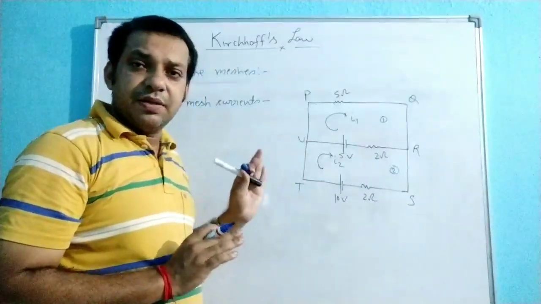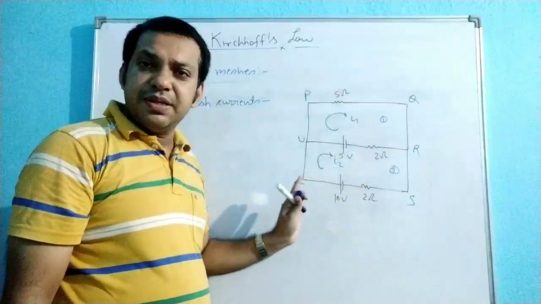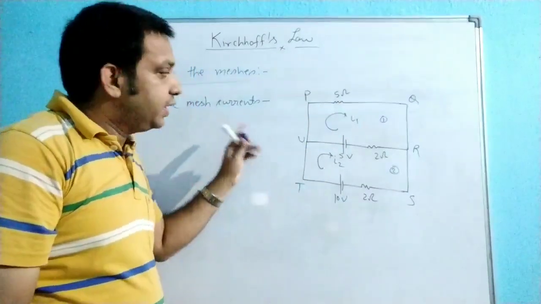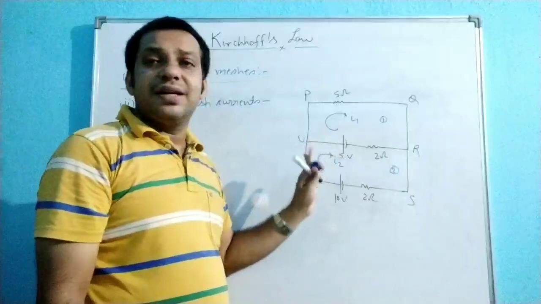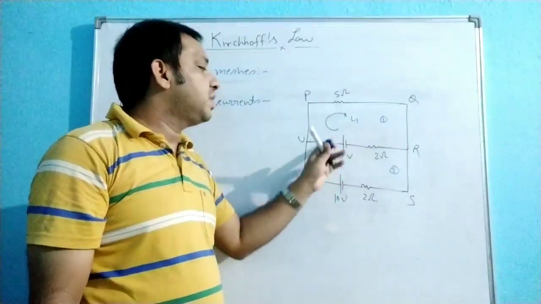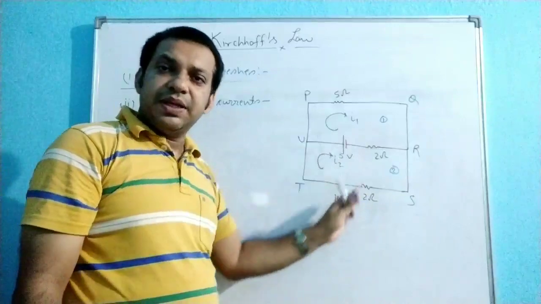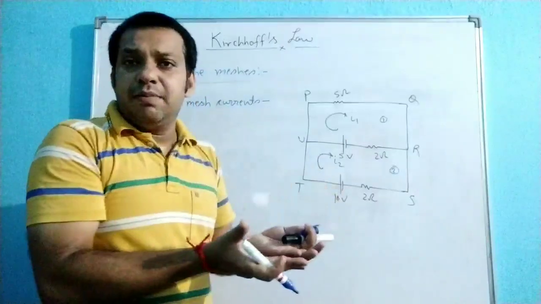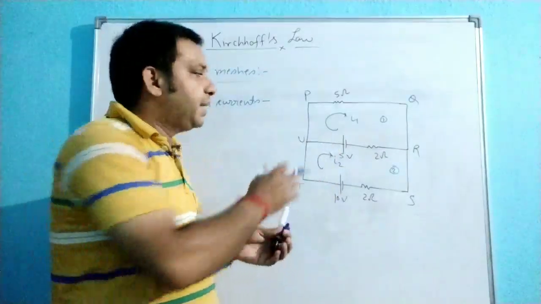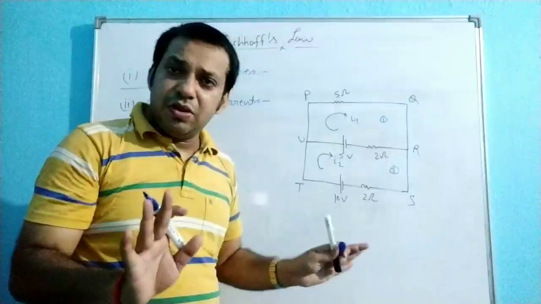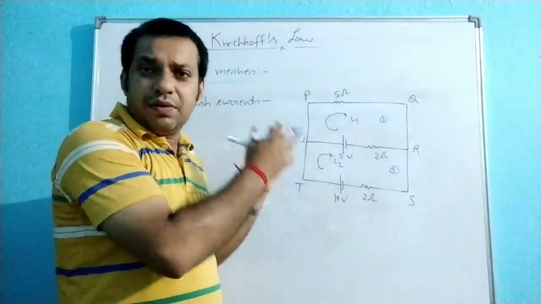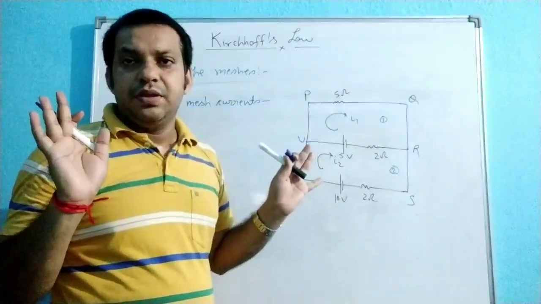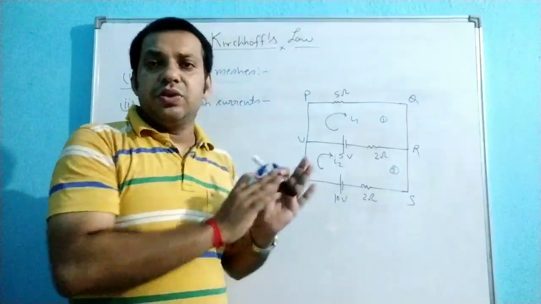So this is our second step. The first step, assume the nomenclature of the meshes. Here 2 meshes are there, 2 closed paths in the circuit are there. That is why 2 meshes. And the second step is assume the mesh current direction. The 2 meshes are here, that is why I am assuming 2 currents. And why am I taking these 2 directions clockwise? It is simple, because whatever the dominating battery present in the mesh, I am taking the direction according to that. And if it is wrong, no need to worry, our value of the current will be negative, but the magnitude you are getting is correct. So no need to worry whenever you are predicting the direction.